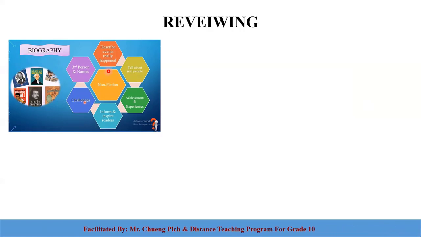Here are some characteristics of the biography, what you should write. You should describe the event or person that really happened. It's non-fiction, a real event or real person. You don't make up a fake person. Tell about real people, their achievements and experiences. You describe what he or she has achieved and the experiences gained, and also inform and inspire the reader.